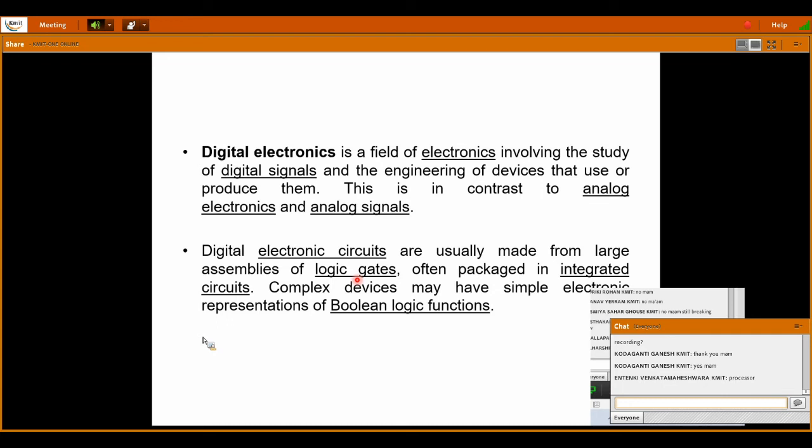And you may have a question, how are these logic gates made? These logic circuits have a diode in them. That is the specialty of our electronics. Even though the digital technology is so huge, the internal core, or you can say the internal heart, of a digital circuit is nothing but our diode. Wherever you go, you will find a diode. The ultimate core element will be a diode.